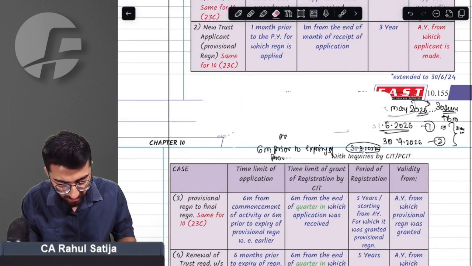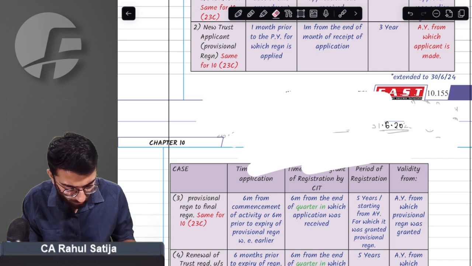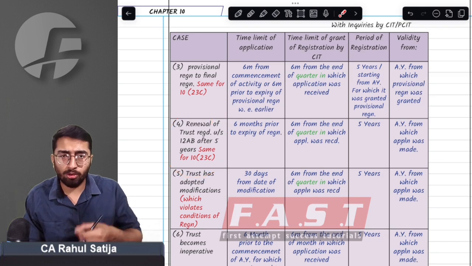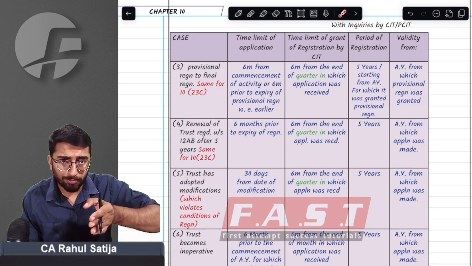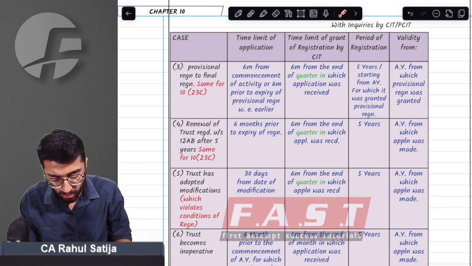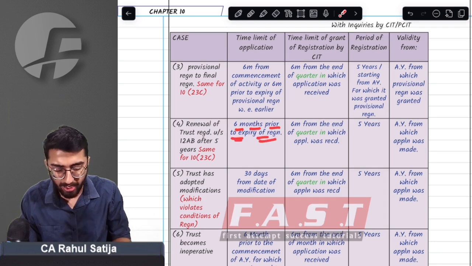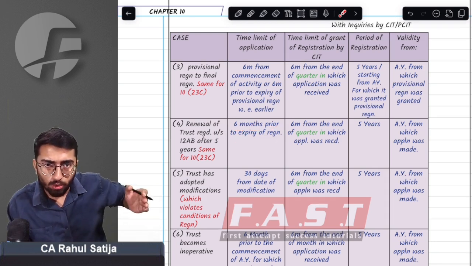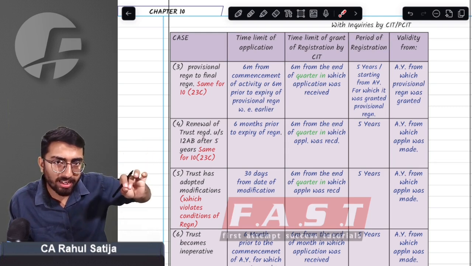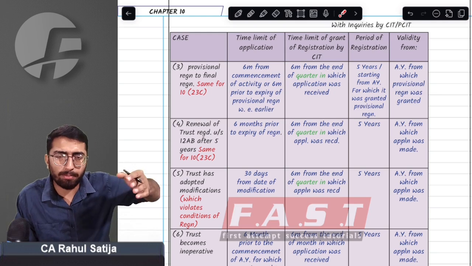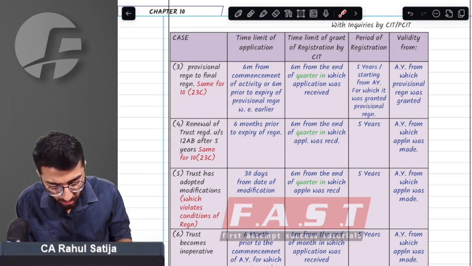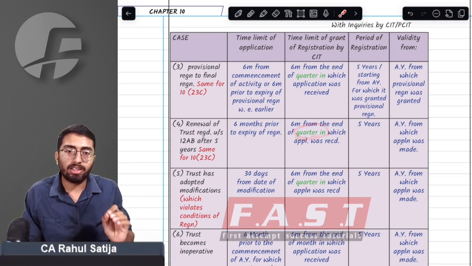And this has not just changed for one case, this has changed for three cases. What has the provision changed? Whenever you seek renewal of registration, you are already registered under section 12AB, your 5 years are about to finish, and you want to renew your registration. Then you were required to make the application 6 months prior to expiry of registration. And you used to get the registration 6 months from the end of the month of application. But now 6 months from the end of the month has been substituted with 6 months from the end of the quarter.